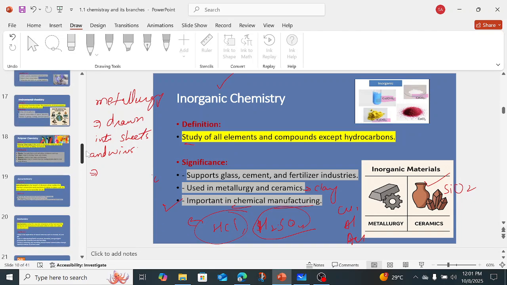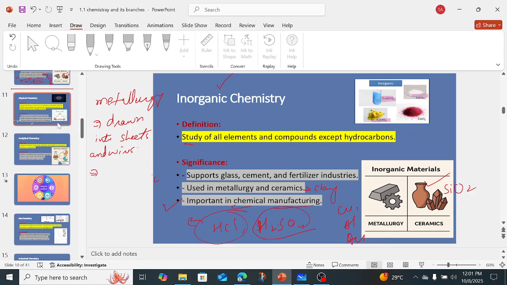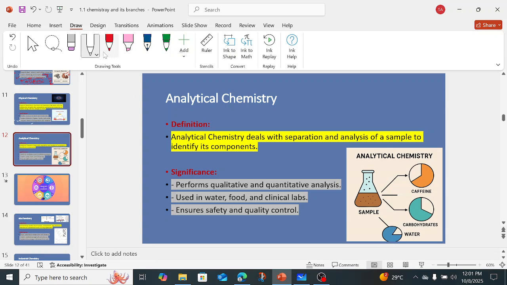Now we have another branch, which is analytical chemistry. That is a very interesting branch of chemistry. Analytical chemistry, what is the definition? Analytical chemistry deals with the separation and analysis of a sample to identify its components.